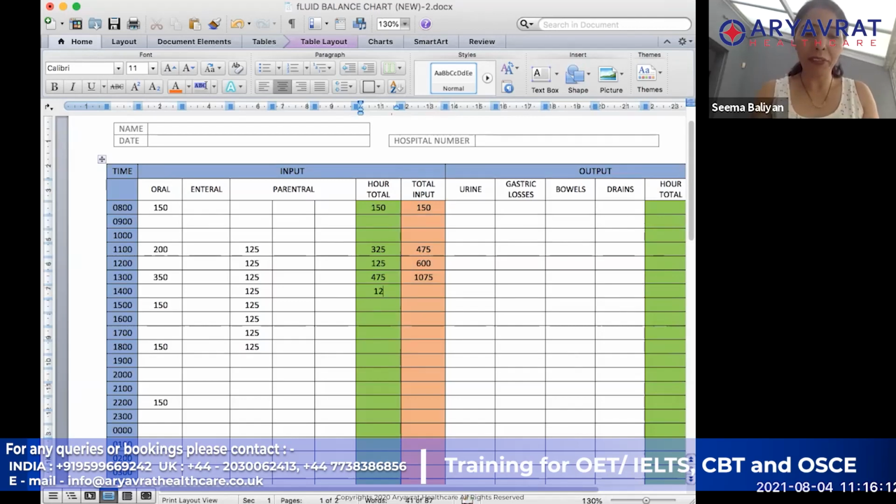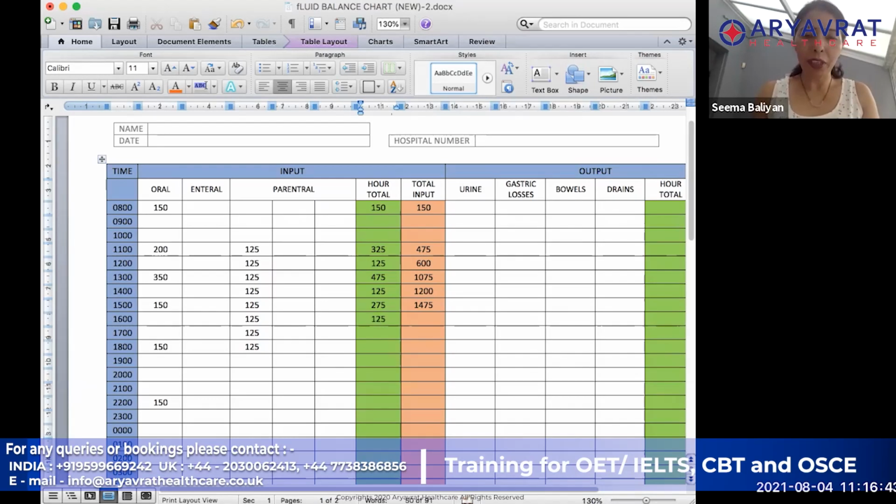Then in this one, 125. 1075 plus 125 is going to become 1200. Then in the next one, I have 150 plus 125, which is going to become 275. And 1200 plus 275 will become 1475. Yeah, are you getting it?